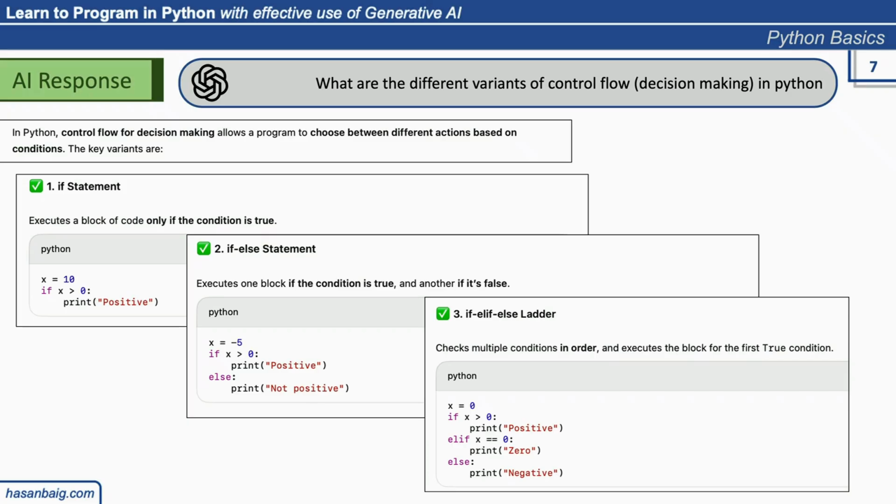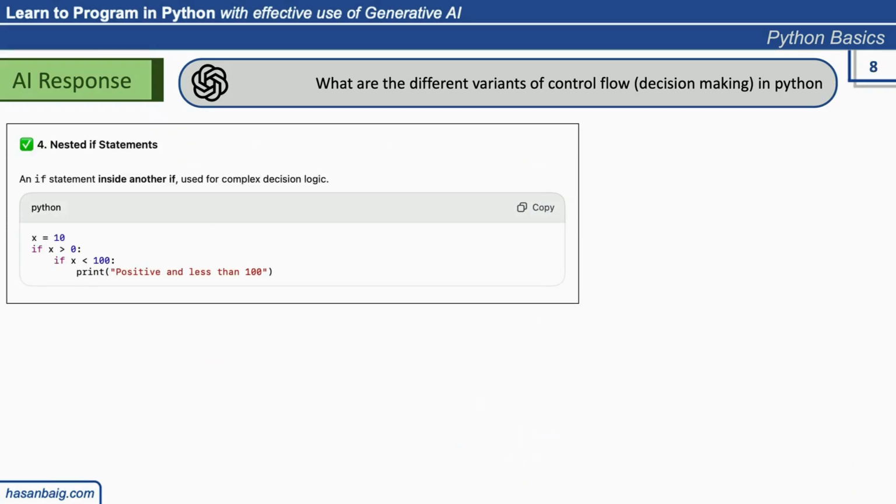So again, you're using AI for your learning purposes, for your implementation purposes. This example is just an idea, whatever it is trying to convey, it may not be much explicit. You will see in the Copilot response that it is not explicit at all. So you need to be ensuring that you are qualified enough to identify what is correct and what is wrong. Next, it says nested if statements. We can also nest one inside another. You might have already seen the responses in this order. Do you agree?